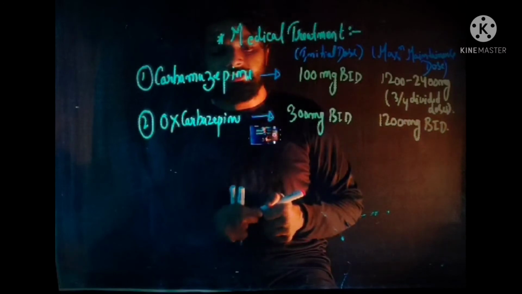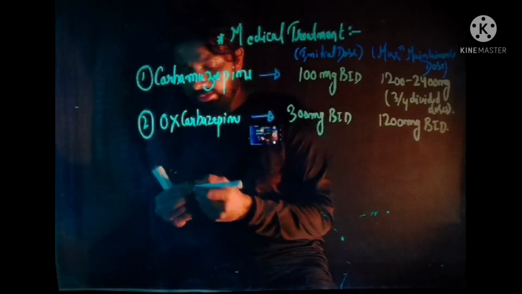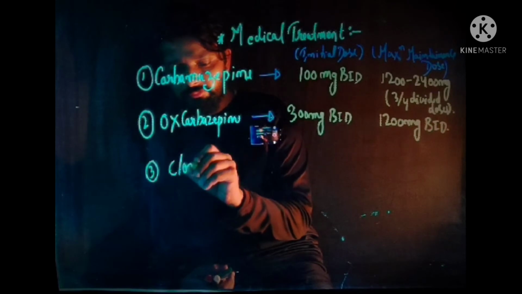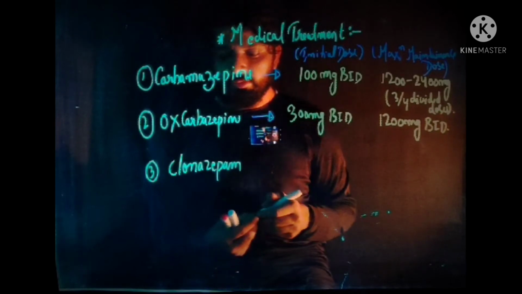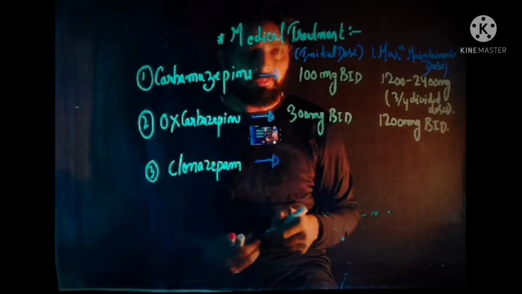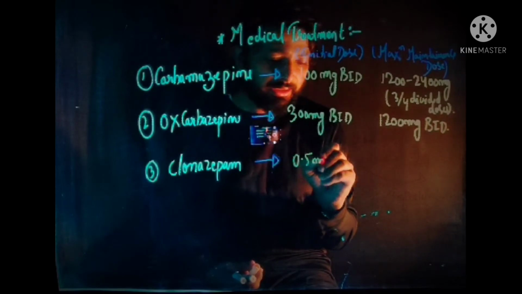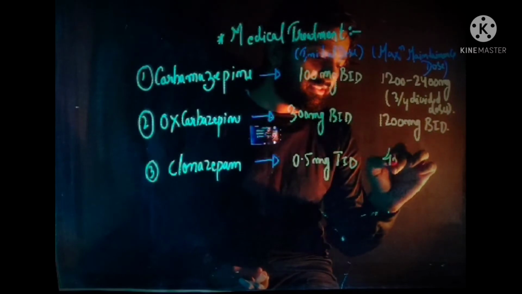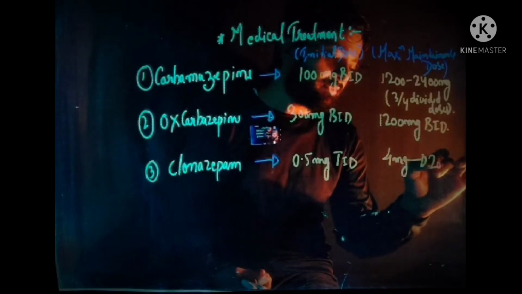Now the third drug is clonazepam. The initial dose of clonazepam is 0.5 milligram TID and the maximum dose is 4 milligram, and within the maximum dose the maximum is 20 milligram.